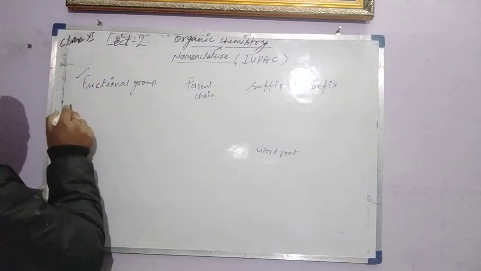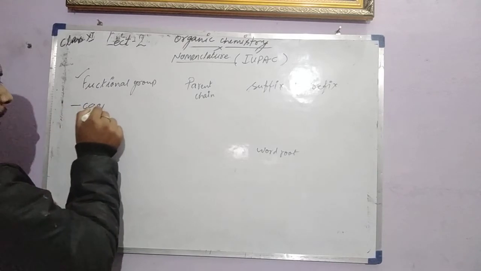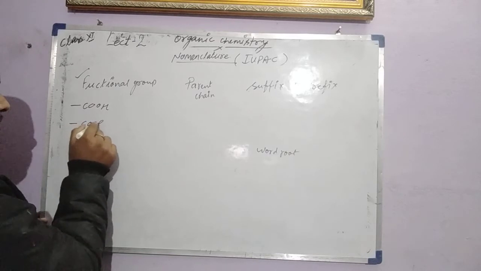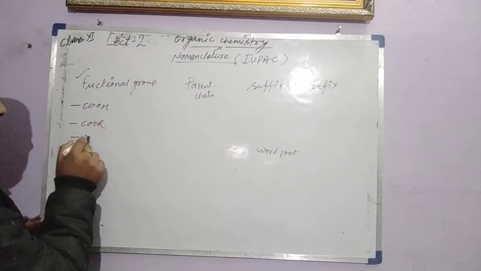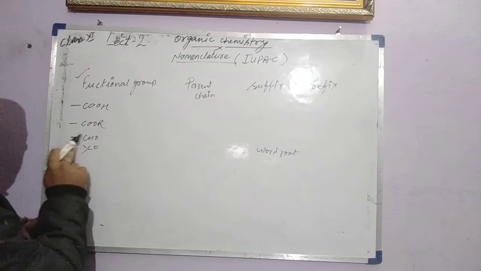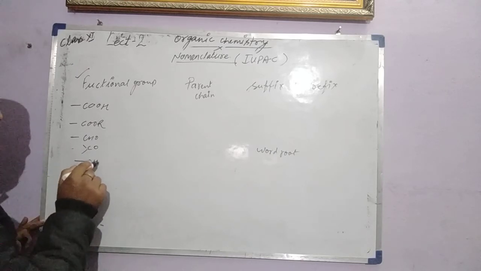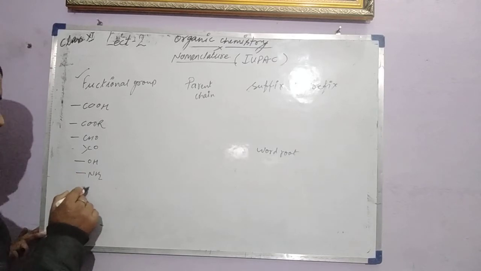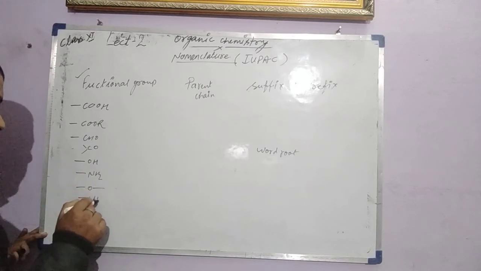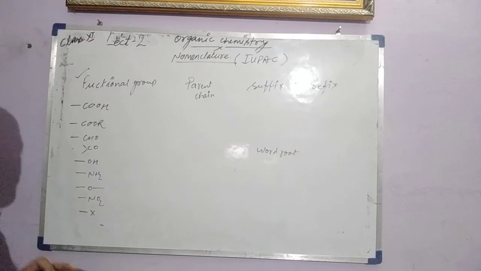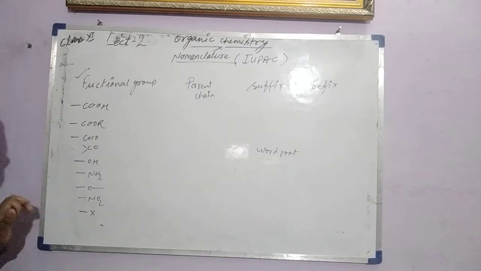Like carboxylic, like ester, like aldehyde, like ketone, like alcohol, like amines, like ether, like nitro group, like halogen group. These are called functional groups.